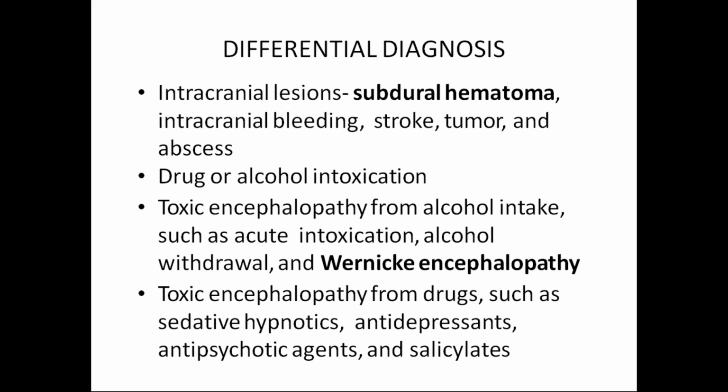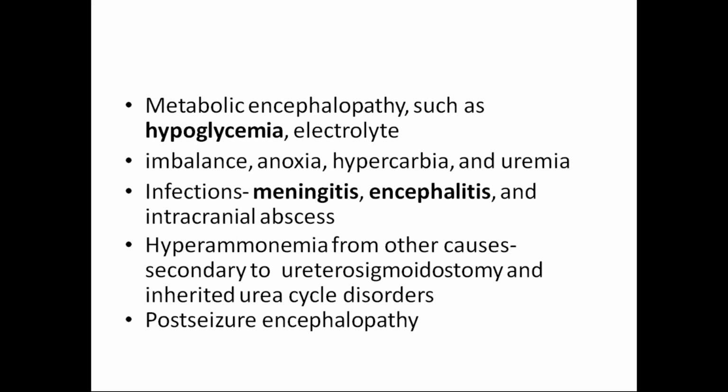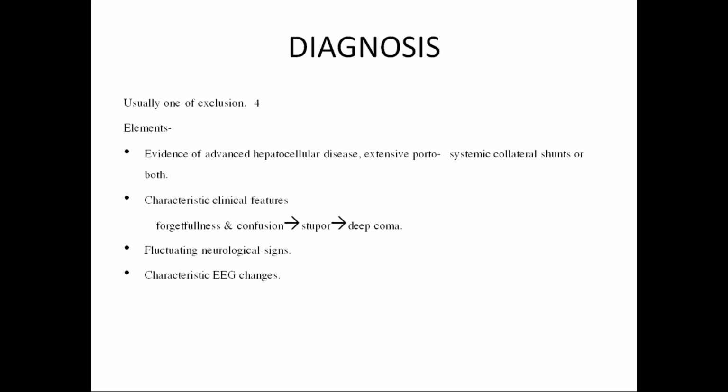And others like drugs and alcohol intoxication, toxic encephalopathy from alcohol intake, such as acute intoxication, alcohol withdrawal, and Wernicke's encephalopathy. And toxic encephalopathy from drugs such as sedative hypnotics, antidepressants, antipsychotic agents, and salicylates. Metabolic encephalopathy such as hypoglycemia, electrolyte imbalance, anoxia, hypercarbia, and uremia, and infections like meningitis, encephalitis, and intracranial abscess are also differential diagnoses of hepatic encephalopathy. And hyperammonemia from other causes like that secondary to ureterosigmoidostomy, inherited urea cycle disorders, and post-shunt encephalopathy. These are all the differential diagnoses for hepatic encephalopathy.